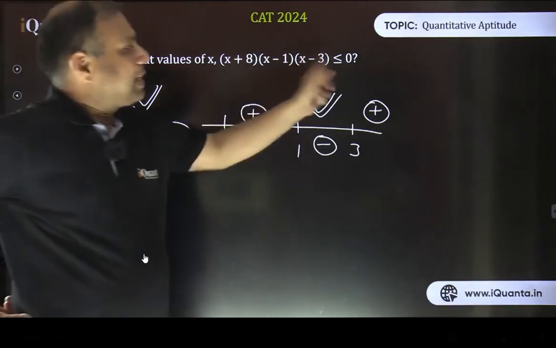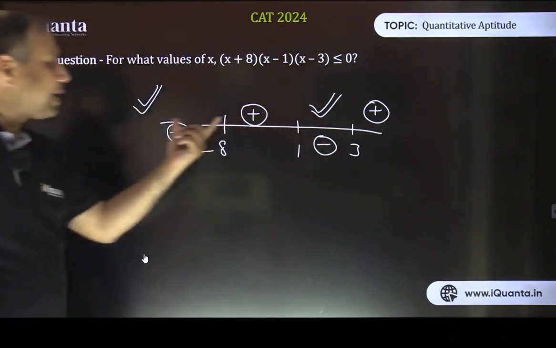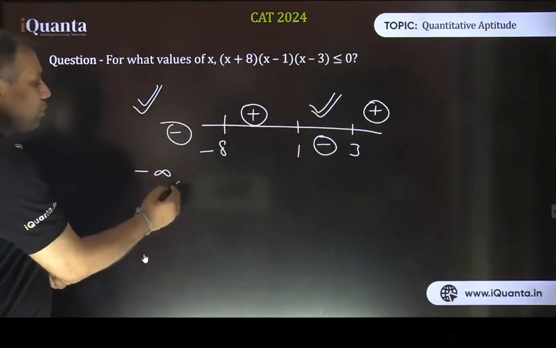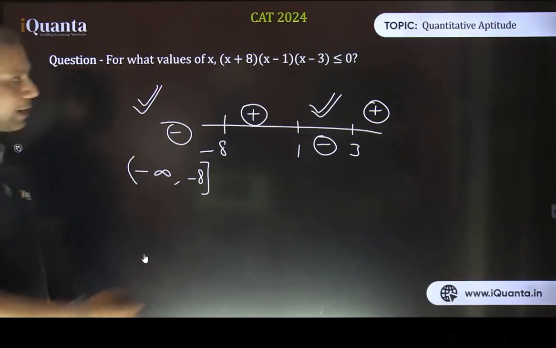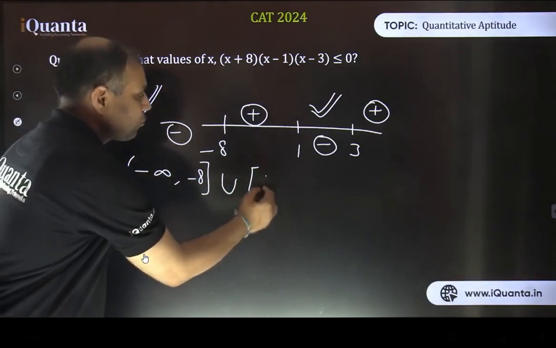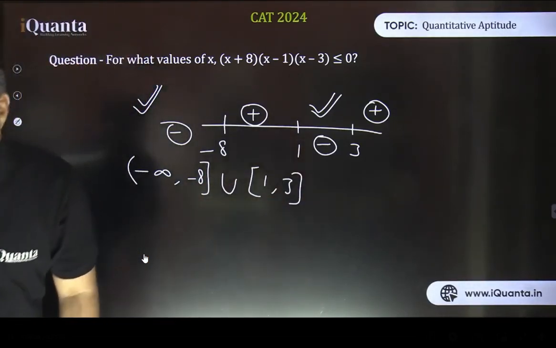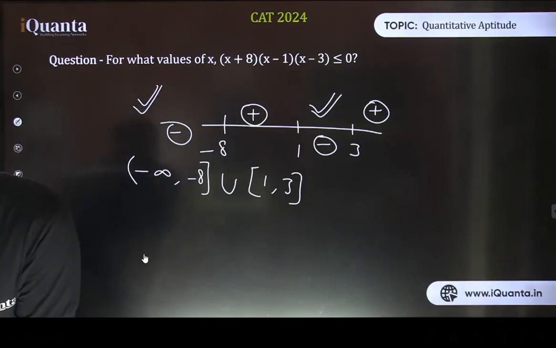See, we wanted to have less than equal to 0 negative region. So negative region, this one is there and this one is there. And this is the region minus infinity to -8. So -8 is included. Infinity is never included. I have just discussed that. So that's why I'm using this round bracket. And with union, we'll have this range 1 to 3, including the boundary values. That's our answer.